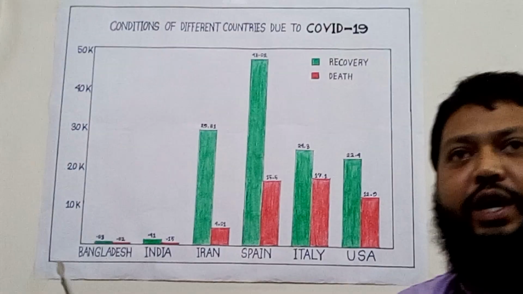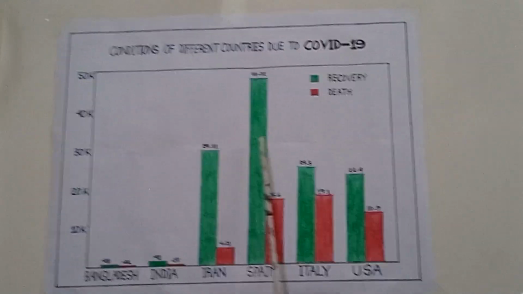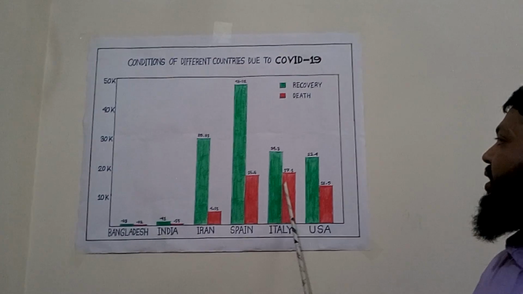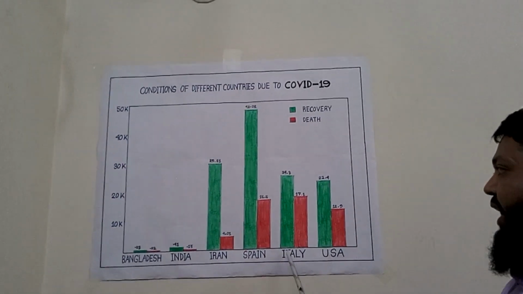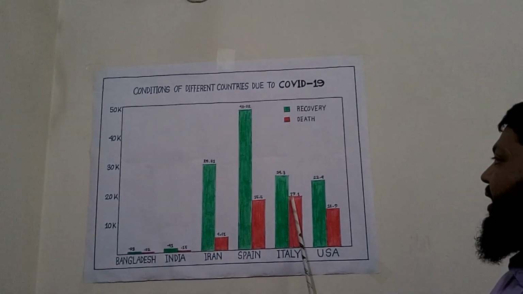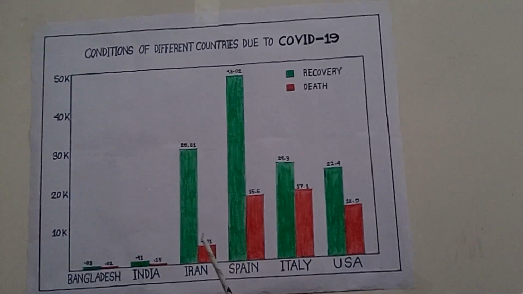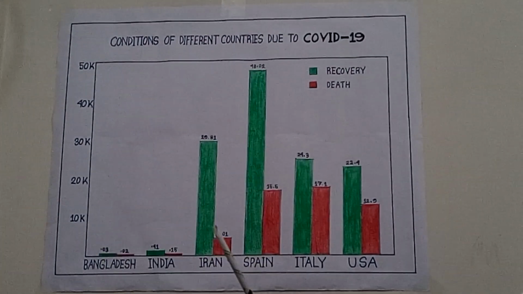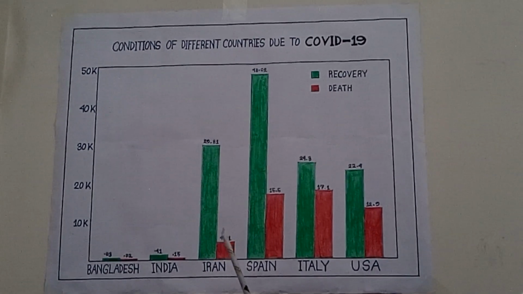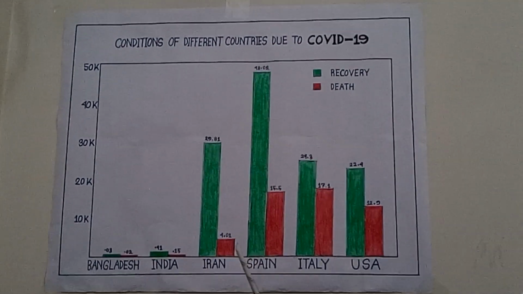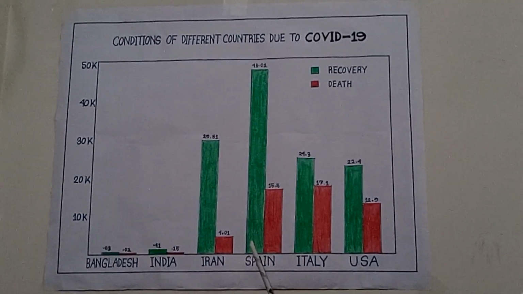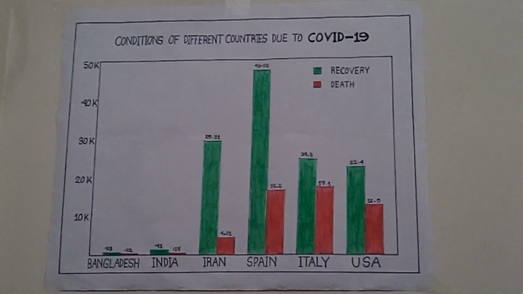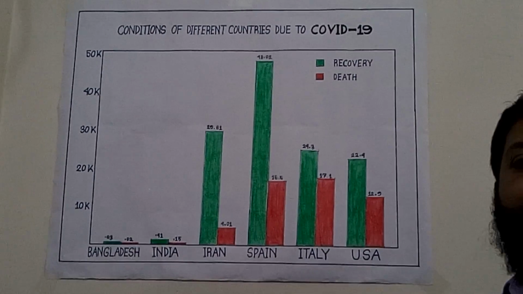And finally, we can highlight them like this. Due to COVID-19, the highest number of people died in Italy, and it is 17.1 thousand. On the other hand, the highest number of people recovered from COVID-19 in Spain, and it is 48.02 thousand.